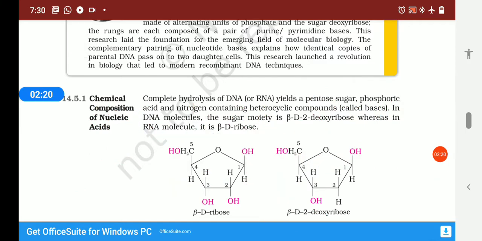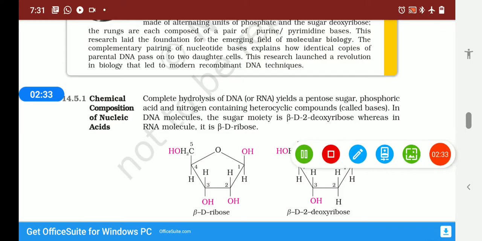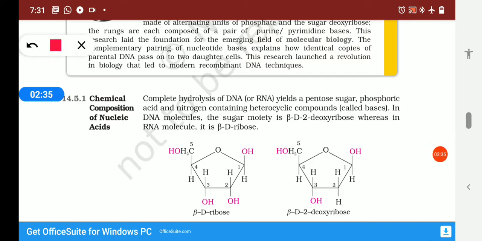Now compare the pentose sugar of RNA and DNA. Here this belongs to RNA and this belongs to DNA. If we compare these molecules, we will find that the RNA sugar has one more oxygen at the C2 carbon, whereas the DNA sugar has one less oxygen at the C2 carbon. That is why the name is 2-deoxyribose. It means that the DNA sugar lacks one oxygen atom at the C2 carbon atom.